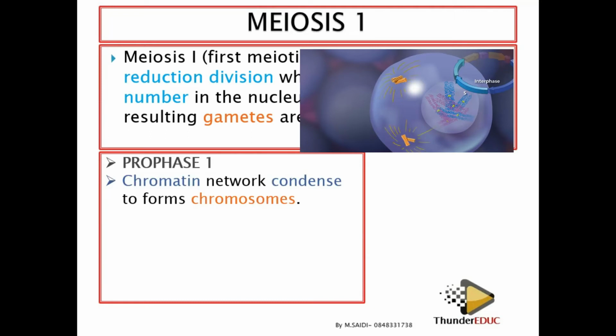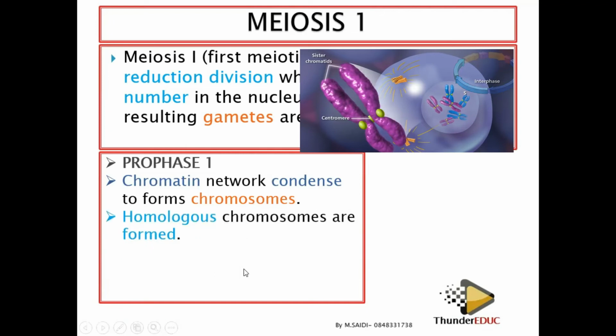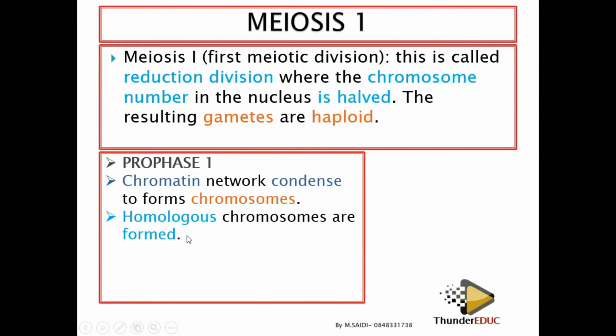When it condenses, it becomes thick. When it becomes thick, it forms what we call the chromosome. So the chromatin network condenses, and when it condenses, it means that it has now formed a chromosome. Now these chromosomes which look alike, homo, which means the same, logos, which means structure. So it means that chromosomes which look alike are going to come together. That's why we say that homologous chromosomes are formed. It means that the chromosomes which look alike come together.